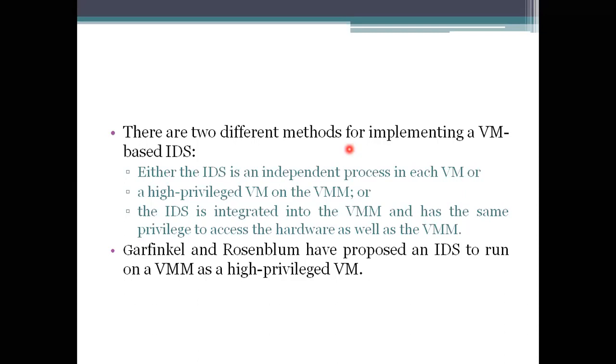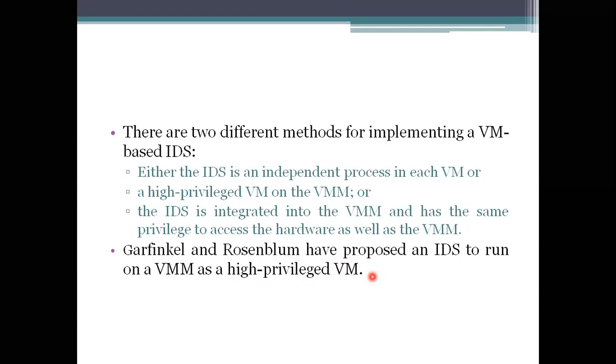Who proposed running the IDS on the virtual machines using the hypervisor as a high privileged virtual machine? It was Garfinkel and Rosenblum. They proposed that if we use the second method, then it is easy to process, because everything you process in virtualization is completely based on the hypervisor.